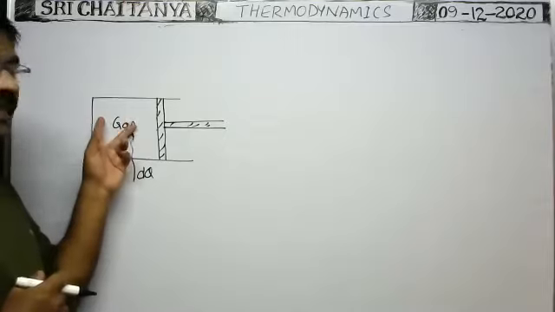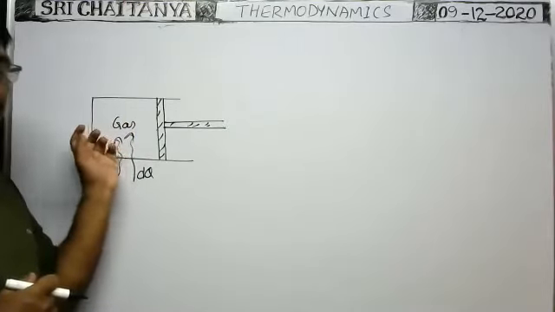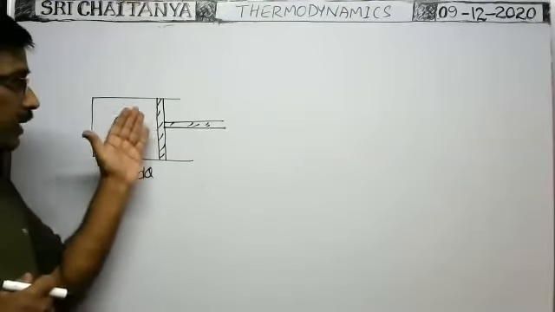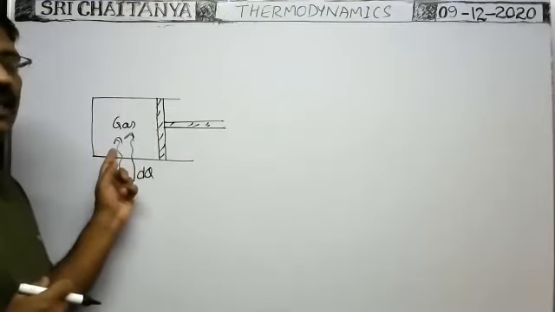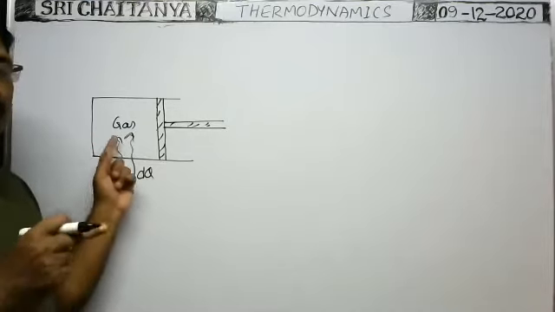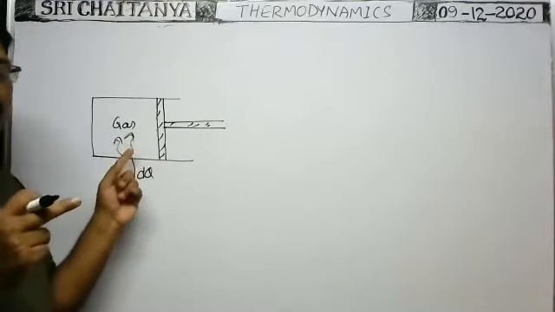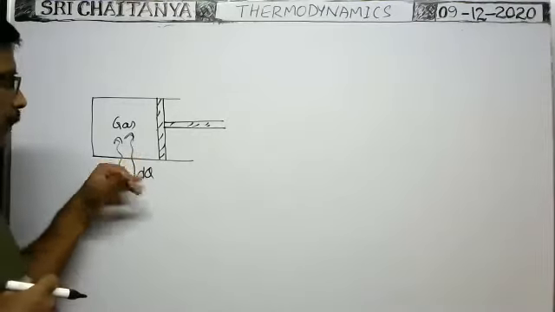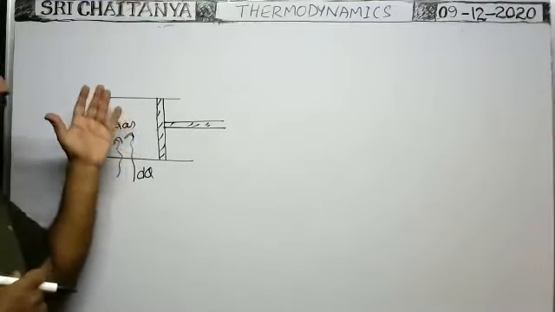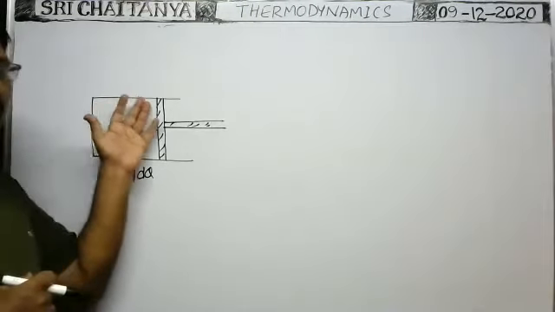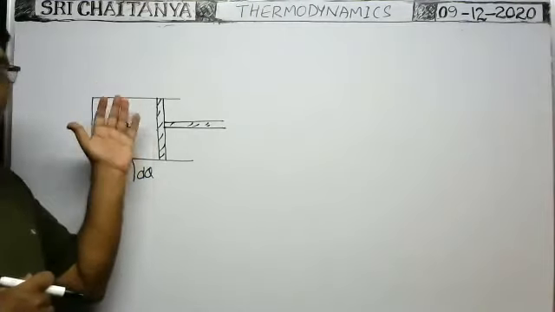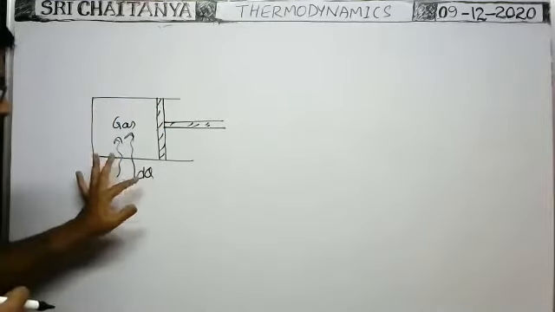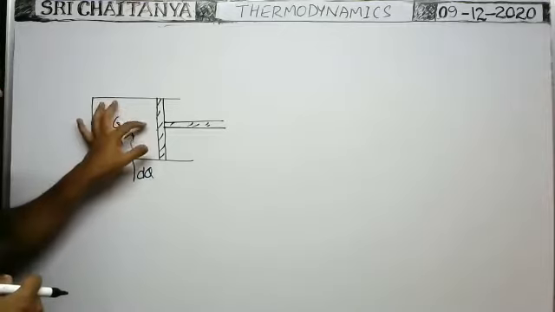At the same time, as the average kinetic energy increases, the atoms or molecules move with more RMS velocities and make more collisions with the walls of the container. The pressure exerted by the gas on the walls of the container is directly proportional to the number of collisions made. When temperature increases, kinetic energy increases, so the number of collisions with the walls will be more. That's why pressure will be more. So because of the supply of heat energy here, the pressure increases.